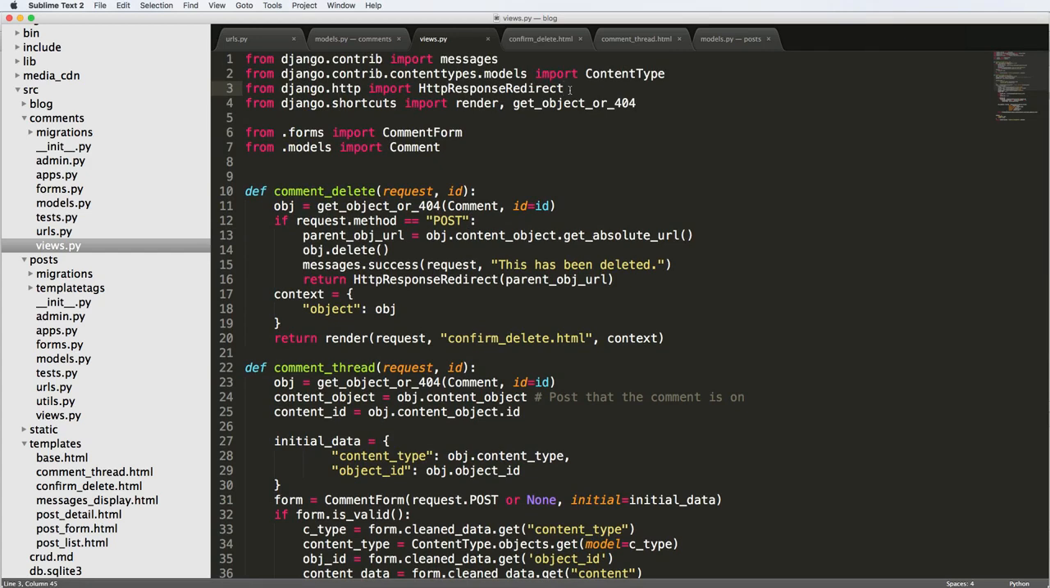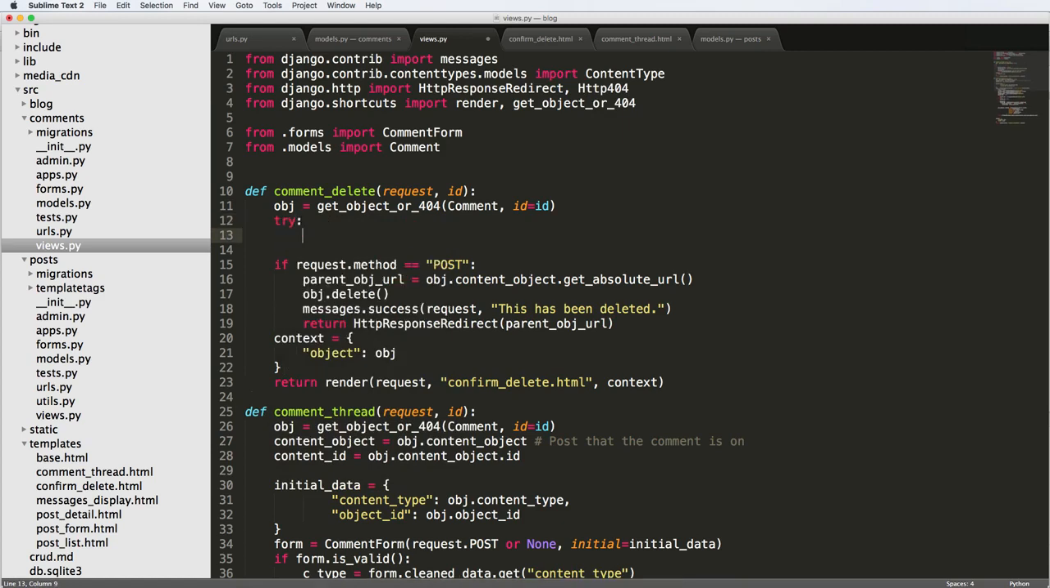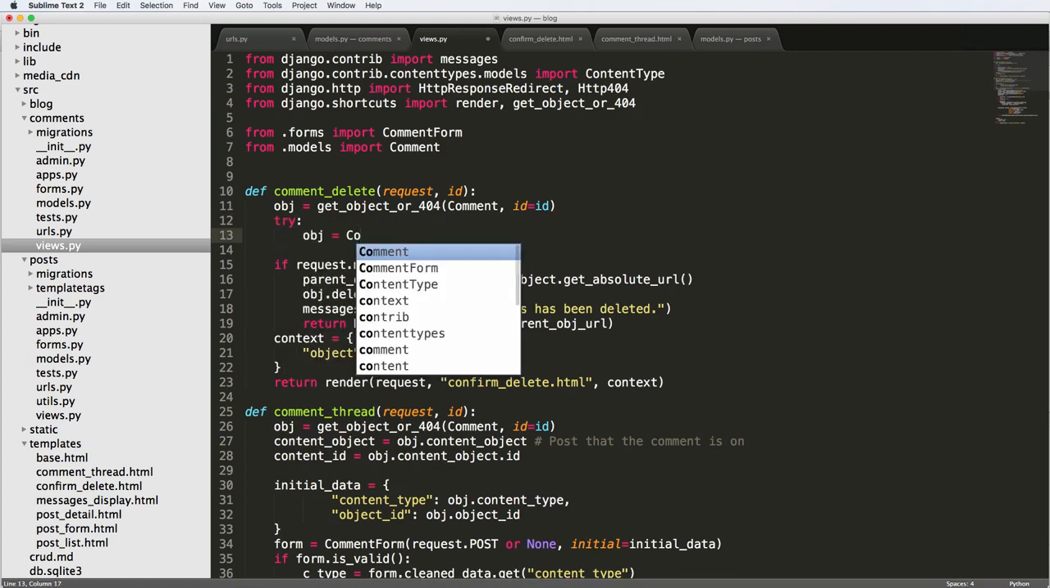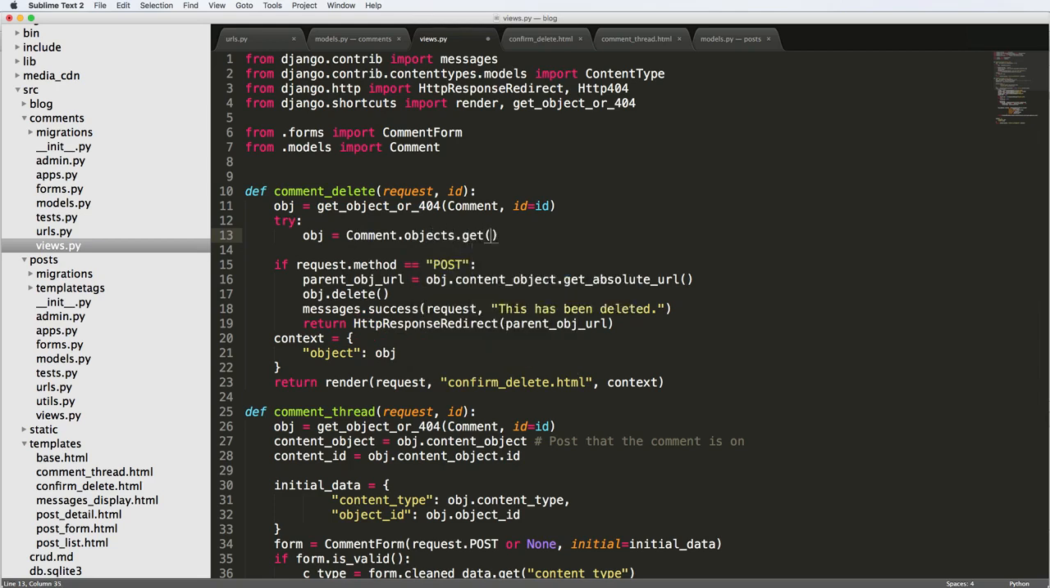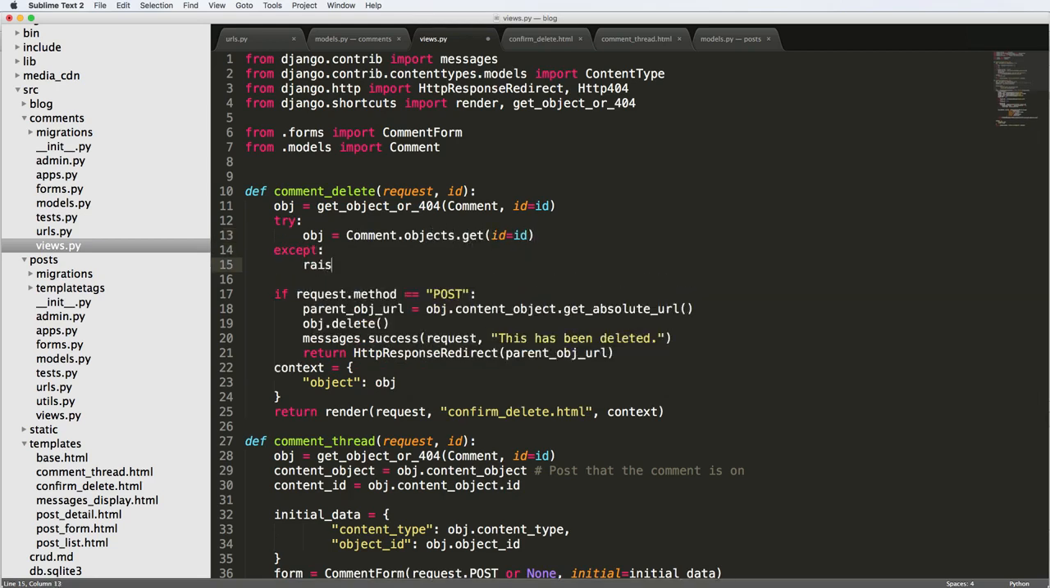So I'm going to import from django.http. We're going to import Http404. So now what we're going to do down here, and we're going to also do it in the comment thread, is we'll put a try block in here and say obj equals Comment.objects.get(id=id), and then we'll say except, we'll just say raise Http404. This is going to catch any other sort of exceptions.